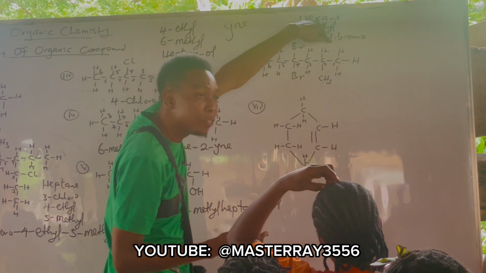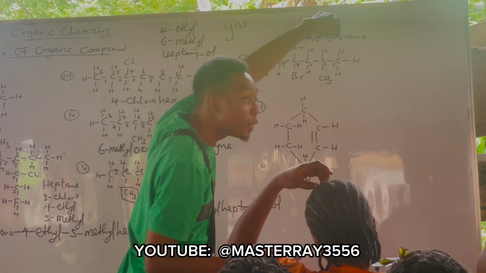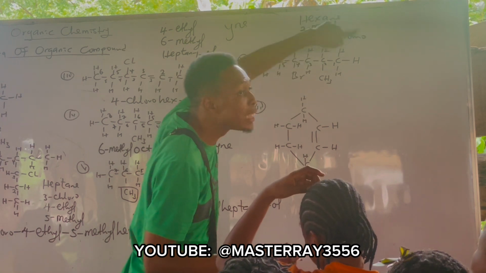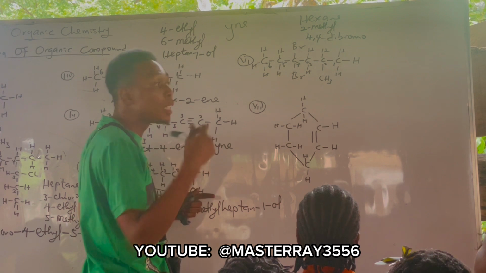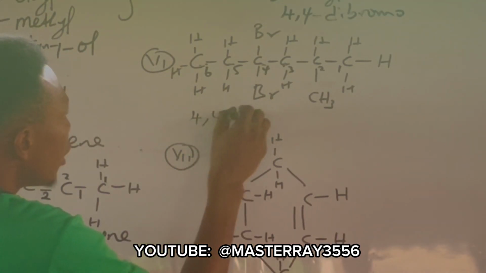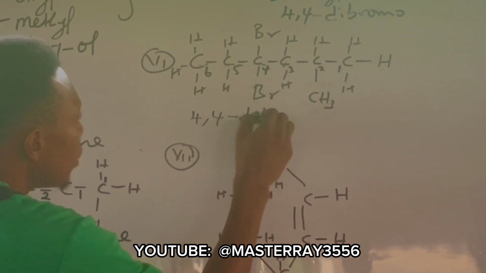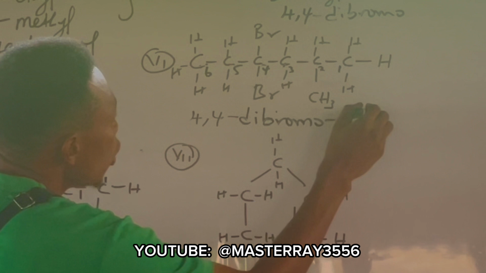So this di here is a prefix. You don't consider this. You only consider the substituent. The substituent there is bromo, not di. Are you following? All right. Between B and M, which one comes first? B. So it becomes 4, 4 dibromo. Dash. Two what?